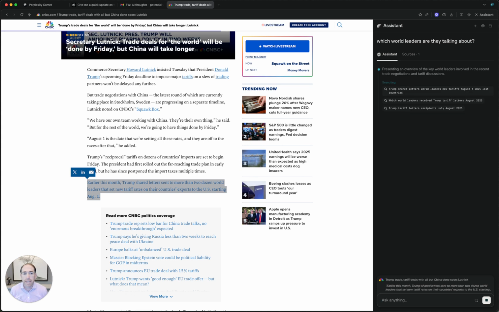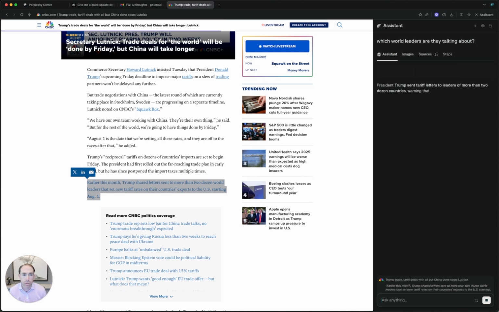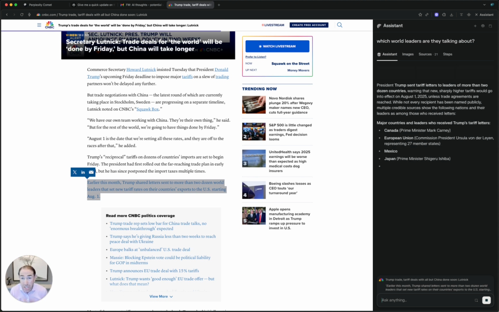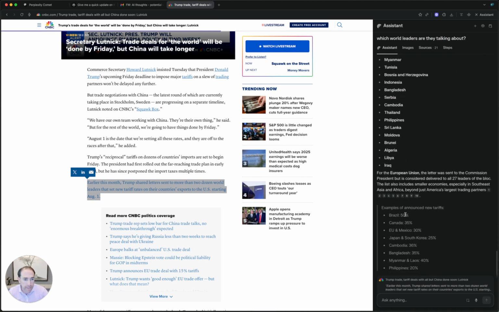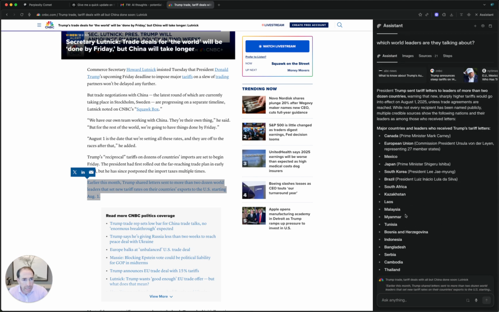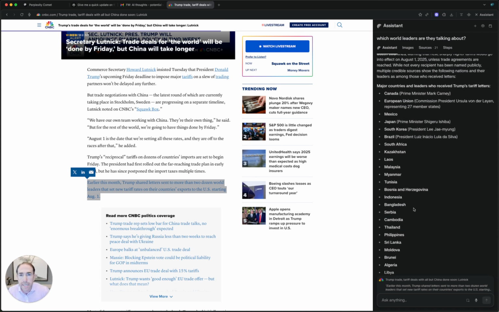Again, it's just a different way to browse the internet. When you think about reading articles, when you think about consuming information and wanting to have conversation with the information, now we're able to take static web pages and have interactive conversations. That's what's really game changing. And right there, you see all the letters that were sent, which is fantastic from that standpoint. More than 24. So it shows there, I guess that's about 24 or more.